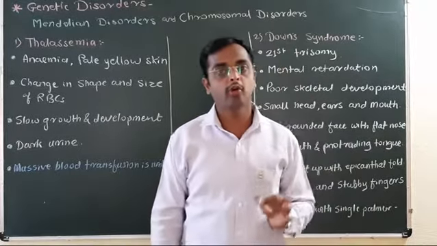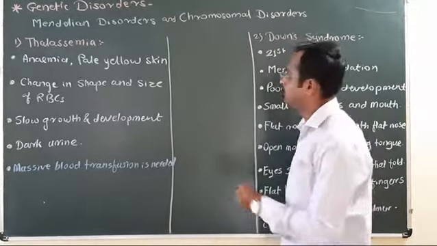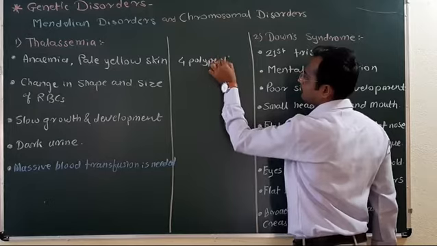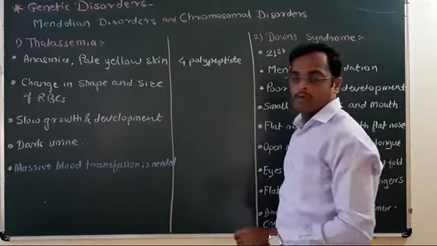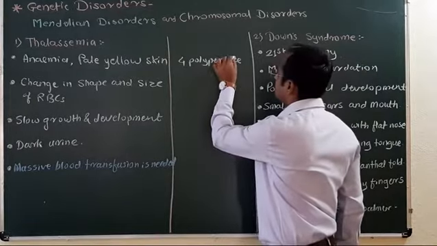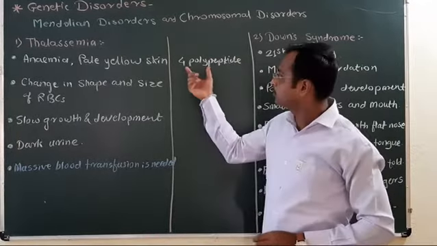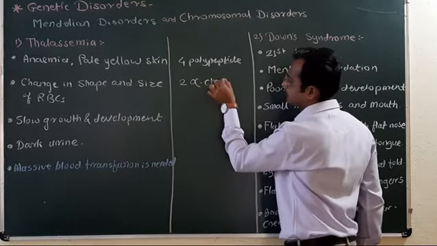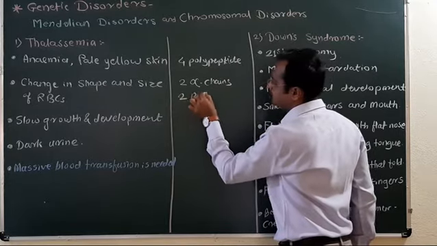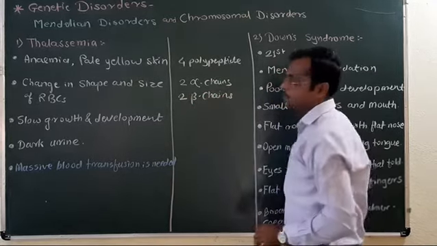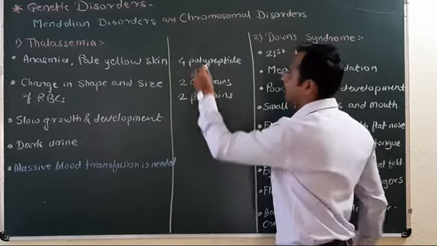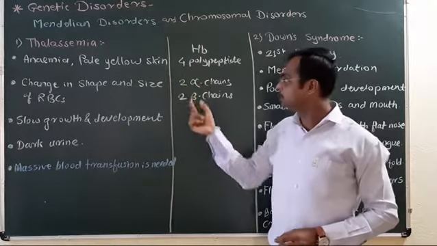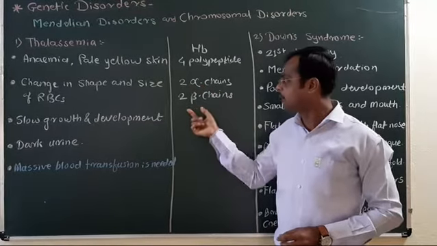Actually, the hemoglobin molecule is made up of 4 polypeptide chains, and out of these 4 polypeptide chains, 2 chains are alpha chains and 2 chains are beta chains. The hemoglobin molecule HB is made up of 4 polypeptide chains. Out of these, 2 are alpha chains and 2 are beta chains.